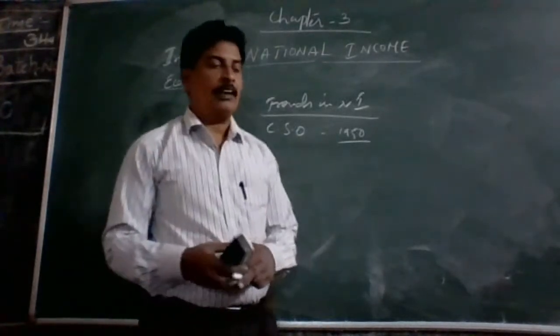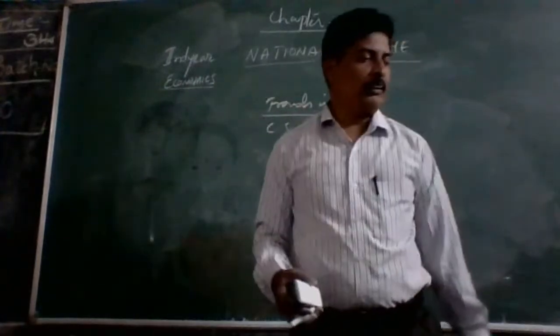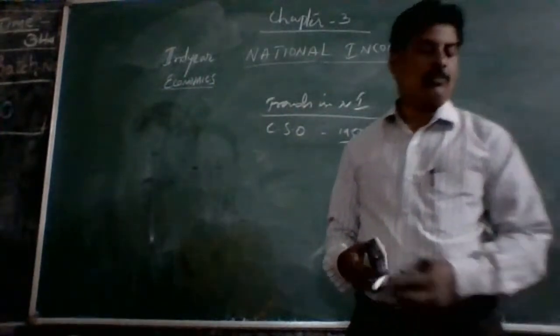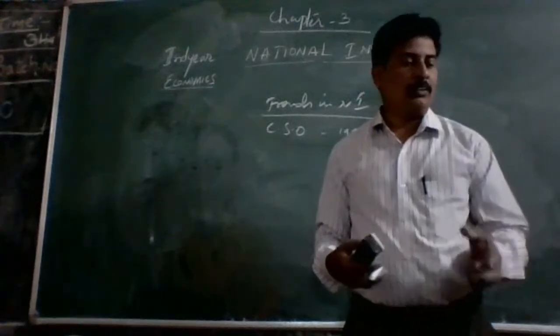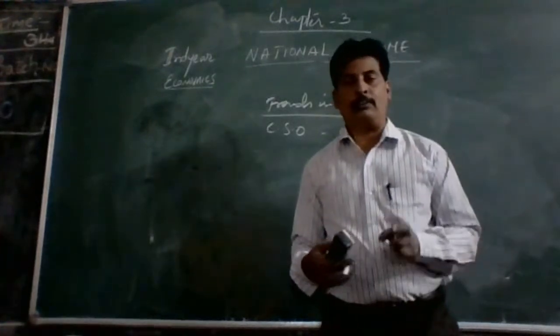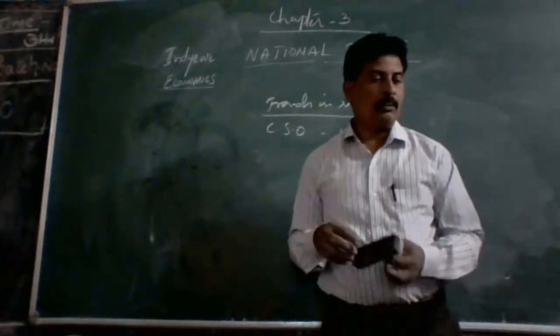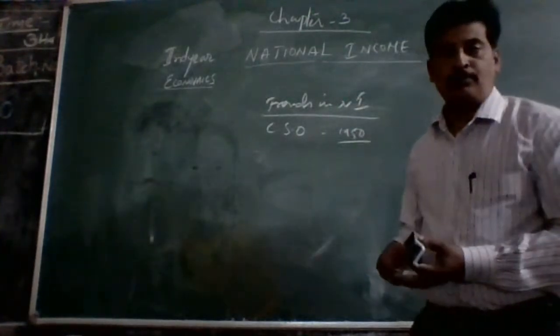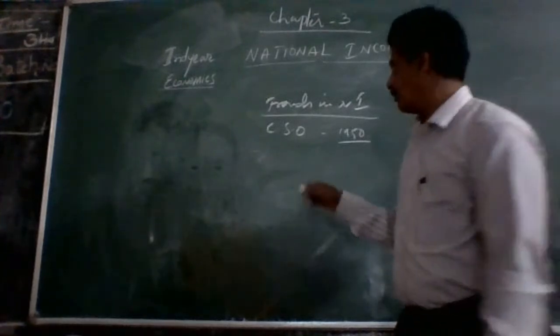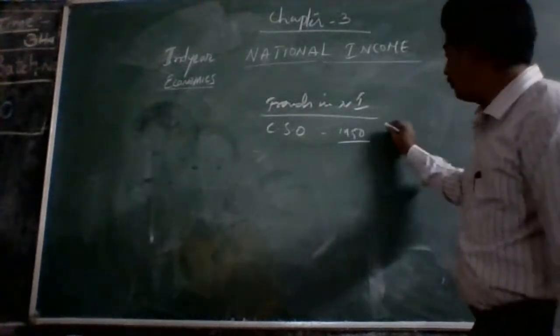If we calculate national income at current price, it reflects the combined influence of two factors. One is the increase in the production of real goods and services.